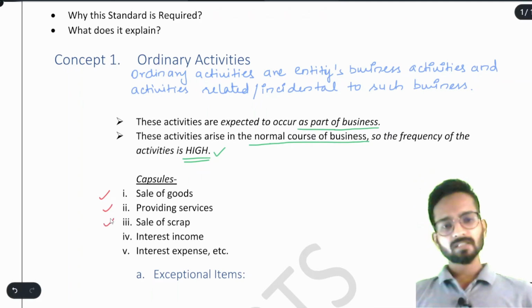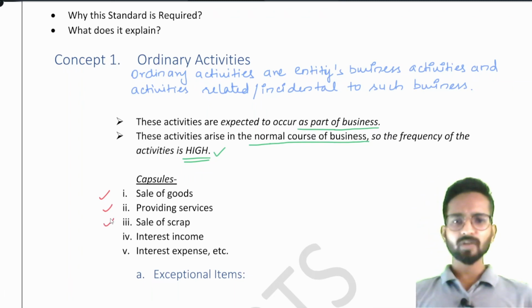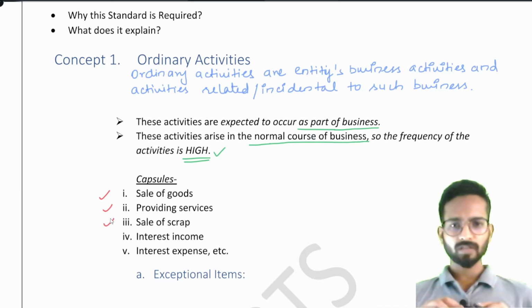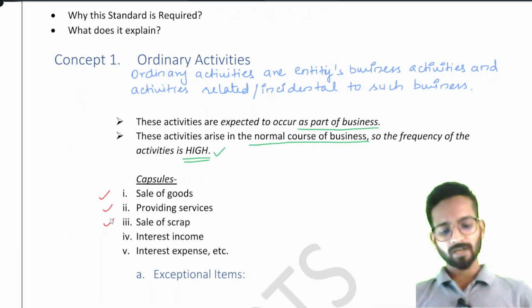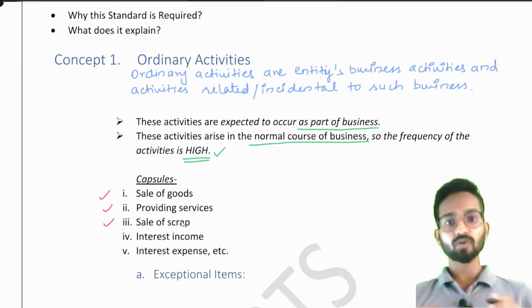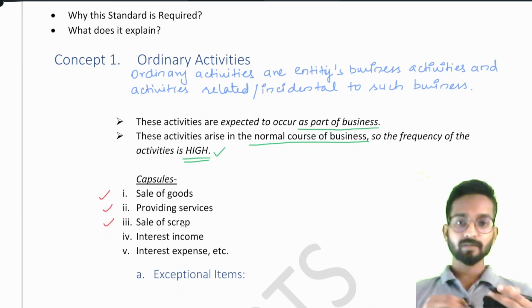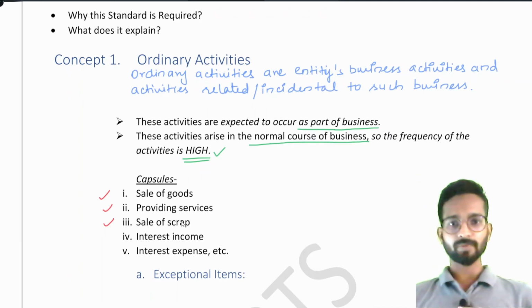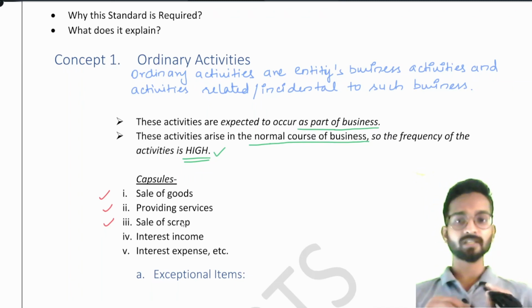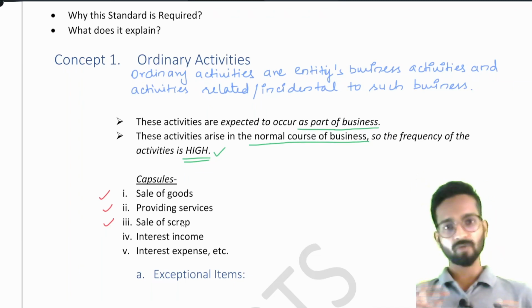Now, sale of scrap. Suppose I am in the manufacturing sector and I have manufactured shirts. If I have manufactured so many shirts, there would be some scrap material left, some raw material also left. So what will I do? I will sell it. When I sell it, that is also the normal course of business. Why? Because I undertook the manufacturing of shirts, that's why I have scrap. If I had not bought the raw materials for manufacturing shirts, would I have any scrap? You will say obviously no.